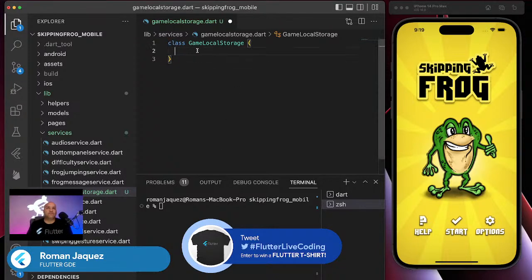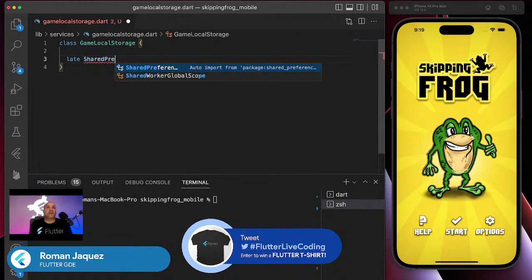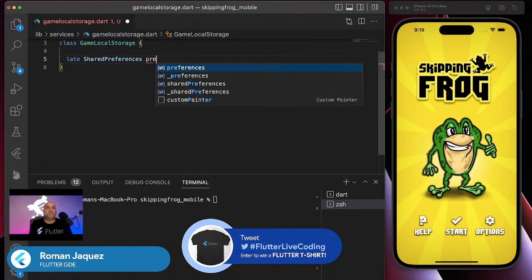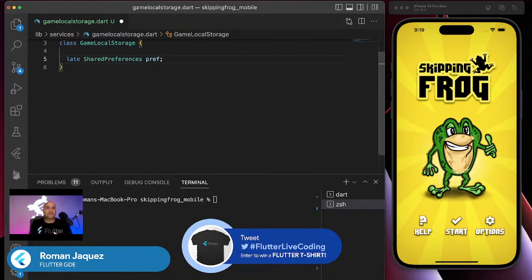So let me do that. As always, I want to get just one instance of the share preferences, so I want to wrap that into one implementation. Let me just move this over. I'm going to say shared preferences, and create my prefs, an instance of the share preferences that I'm then going to extract the values from.